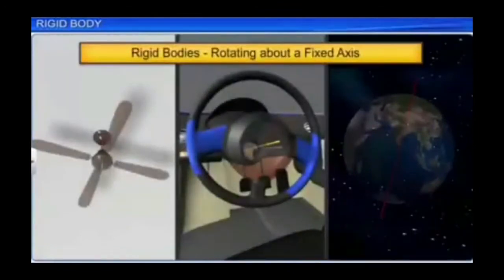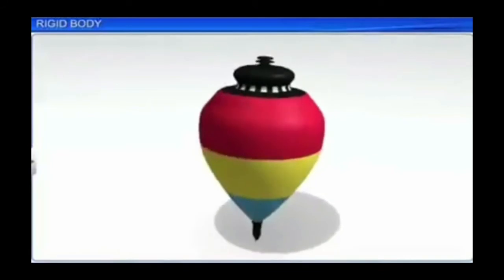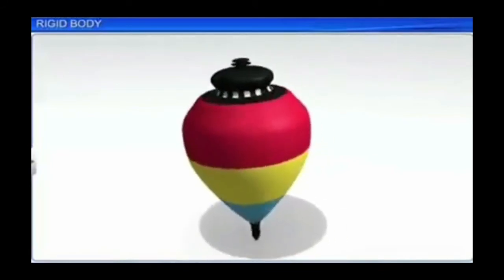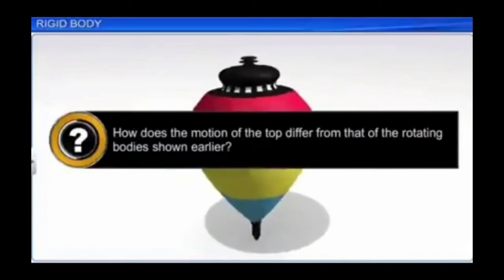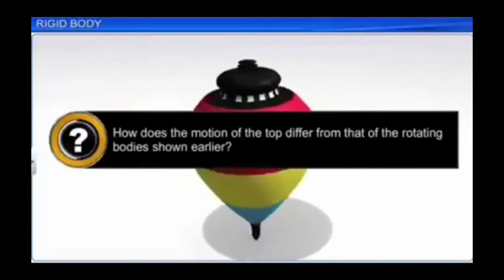Now taking the case of a spinning top. In the case of spinning top, the top is rotating about an axis and the axis itself is not fixed. There is a type of motion for the axis itself.